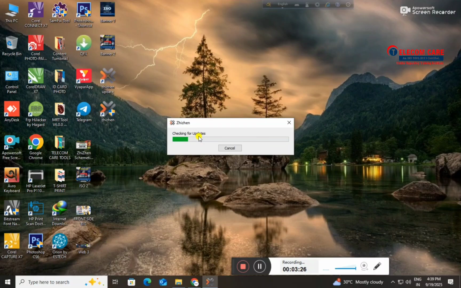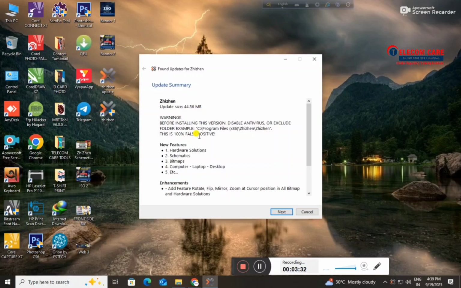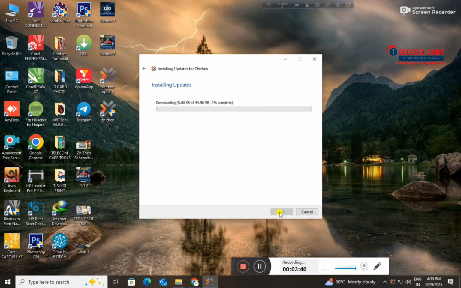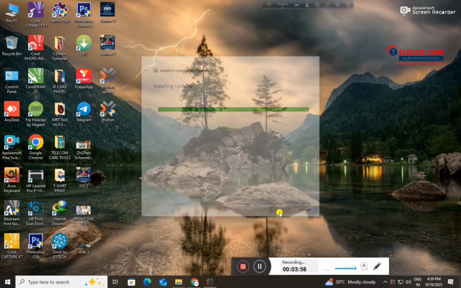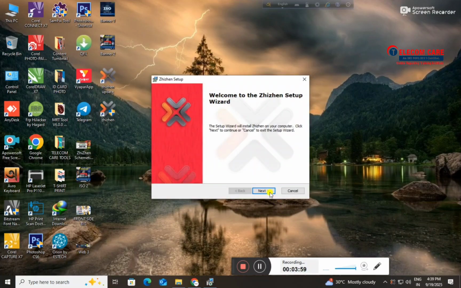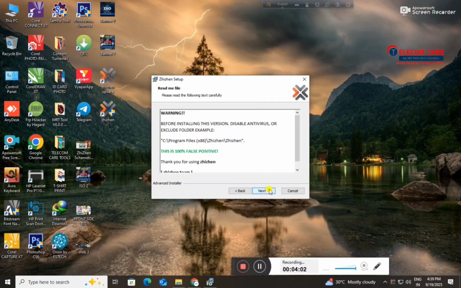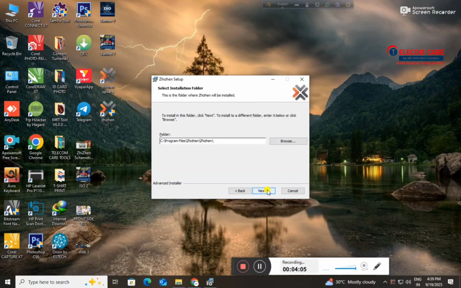Now it's checking for some updates. If it finds any, give it time to update. As we can see here, the update summary has been shown, and now click on Next, and the download and the update have started. Now click on Next, again click on Next, again click on Next.